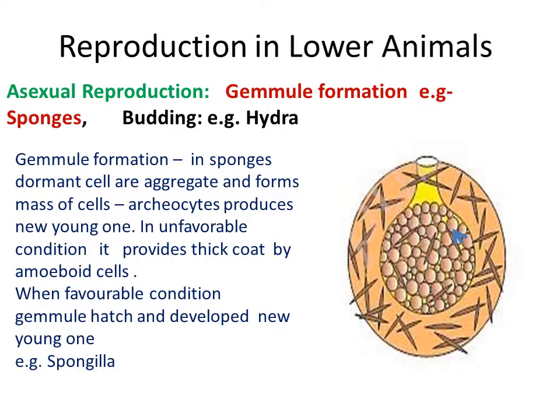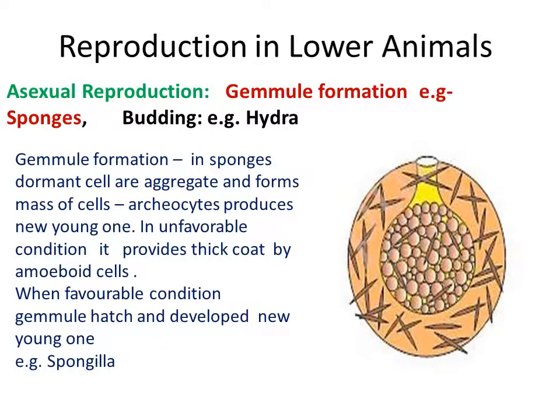In a sponge, the body is made up of cells. In these cells, dormant cells aggregate. Actually, it is a cell aggregate body plan. It means that cells are just aggregated. In that, the dormant cells aggregate and form a mass of cells. That mass of cells is called archaeocytes. Archaeocytes produce a new young one in favorable conditions.